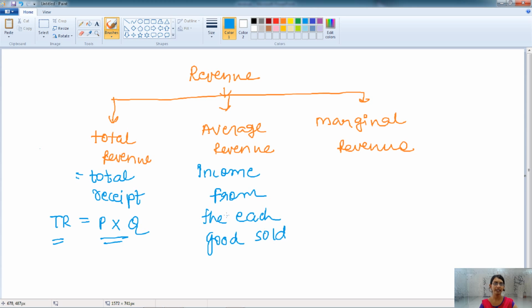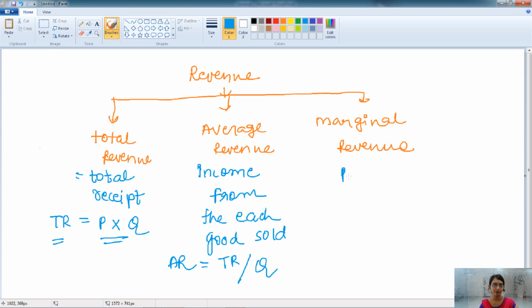We can also say that the per unit price is known as the average revenue, earned from the selling of each unit of product. So average revenue is equal to the total revenue divided by the output, the quantity.